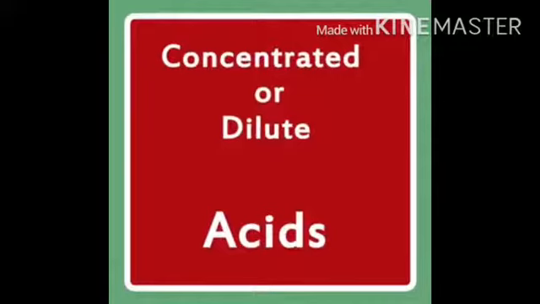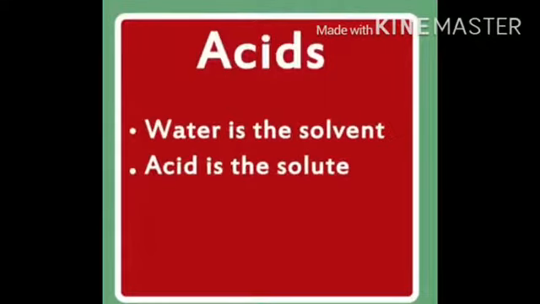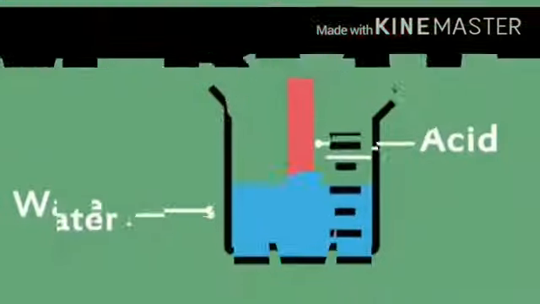Now, concentrated or dilute acid. All acids are solutions of acidic gas in water. A solution containing the maximum amount of acid gas is called concentrated acid. A solution containing a lesser amount of the acidic gas, that is, a larger amount of water, is called dilute acid. When we are making a dilute acid, we add acid into water. So the water is the solvent and the acid is the solute.